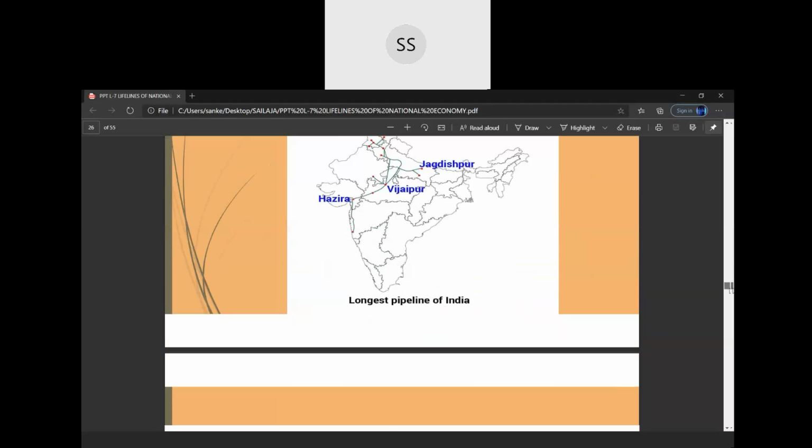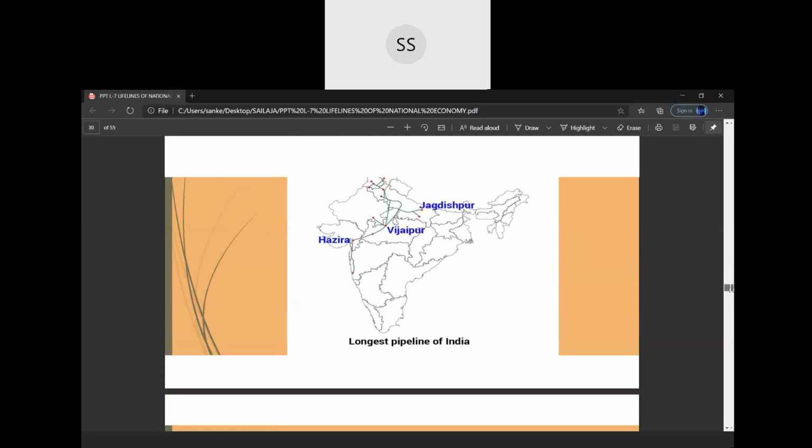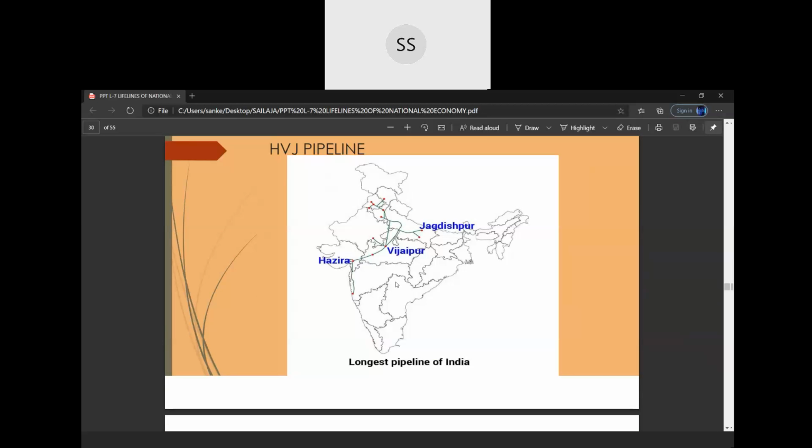Children, this is the map which I have shown. But if I have to show you, the Mumbai High and Basin is located in the Arabian Sea over here.